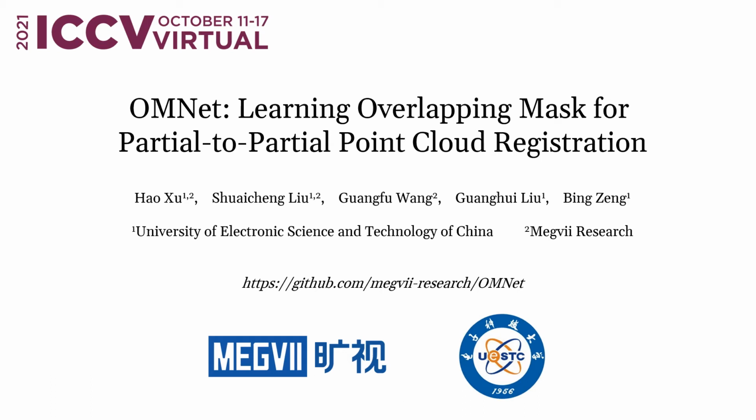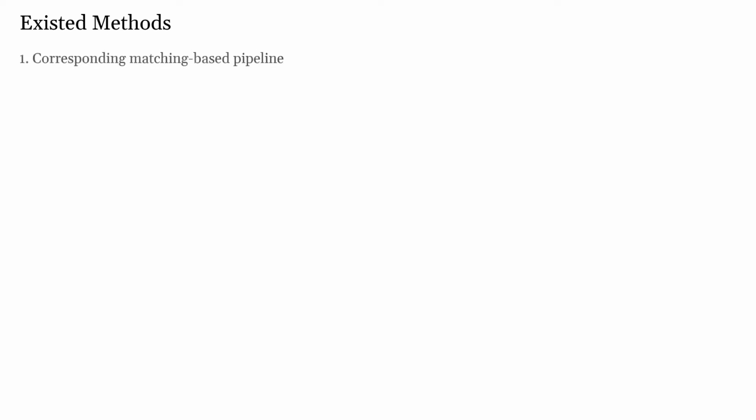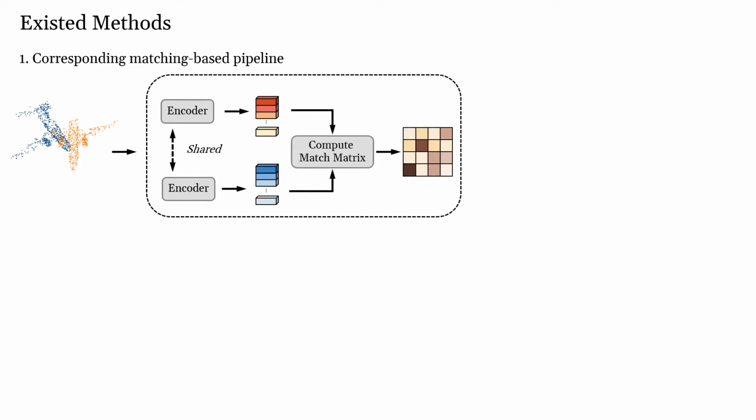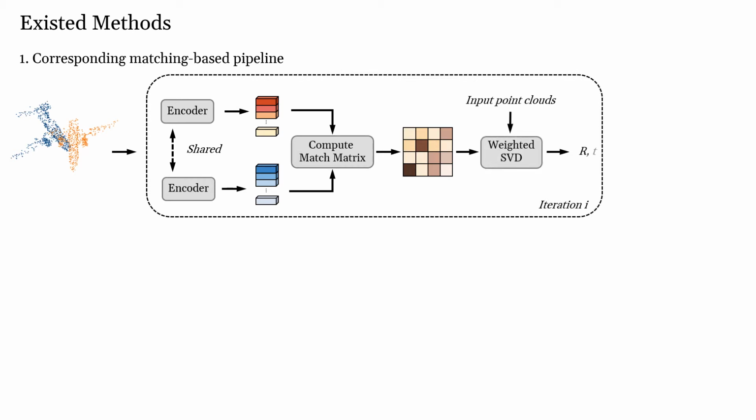In this talk, we present a global feature-based partial-to-partial point cloud registration approach. Existing algorithms can be divided into two categories. One is the correspondence matching-based method, which first extracts point-wise features from input point clouds, and then they are used to calculate the match matrix. Finally, weighted SVD is applied to obtain the 3D rigid transformation.